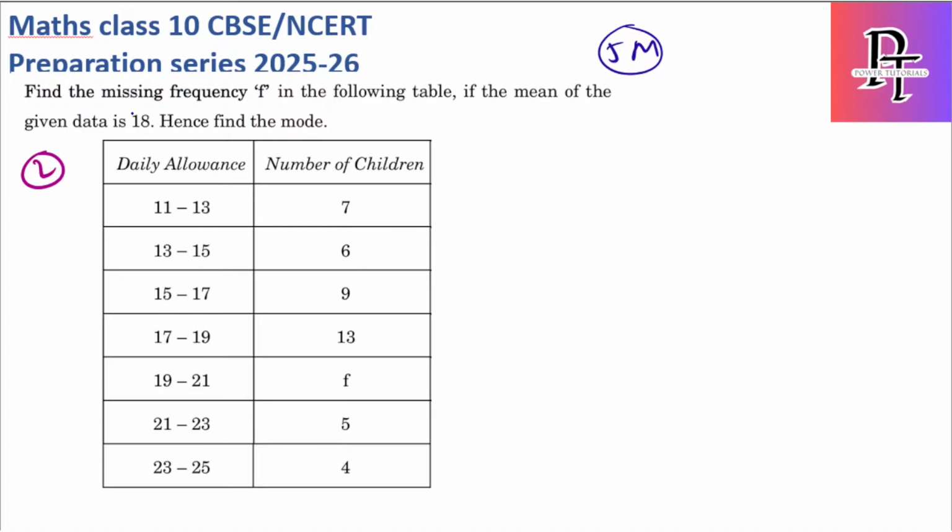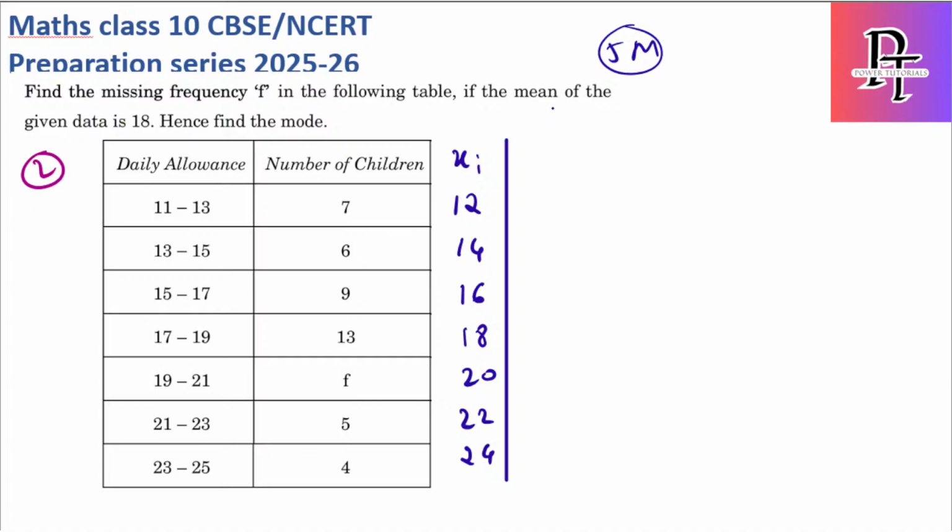Okay, so these are the class intervals and these are the f values, that is frequency values, but for mean we need the x value as well. So x value is nothing but the mid value of each class. 11 to 13 mid value is 12, 13 to 15 mid value is 14, and so on. I'll just write for the others: 16, 18, 20, 22, 24. But I'm not using the sigma fx formula first, I'm using the assumed mean method, so I need to write